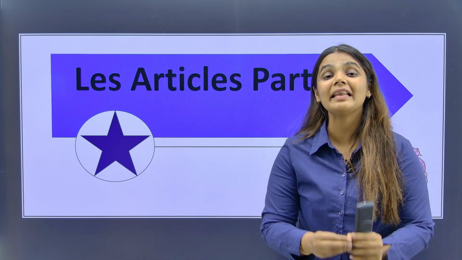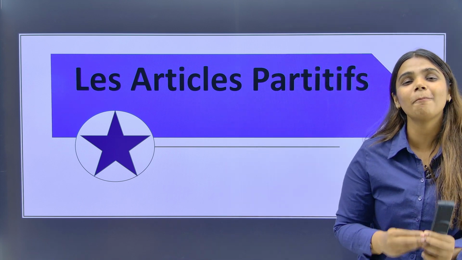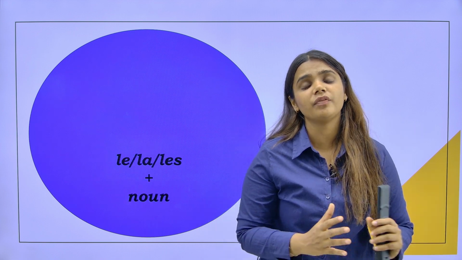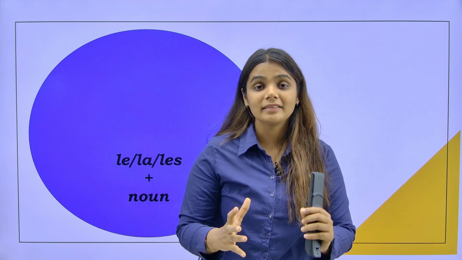And in today's module, we are going to learn les articles partitifs, that is the partitive articles in French. So let's start. If I have to say this is a noun, the entire noun, I will be using a definite article plus noun. For example, I went to the birthday and I ate the cake. Did you eat the entire cake? No, right?